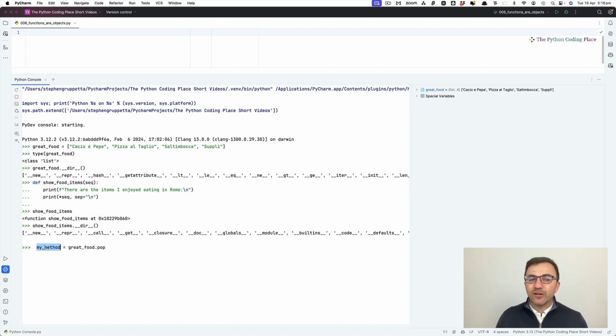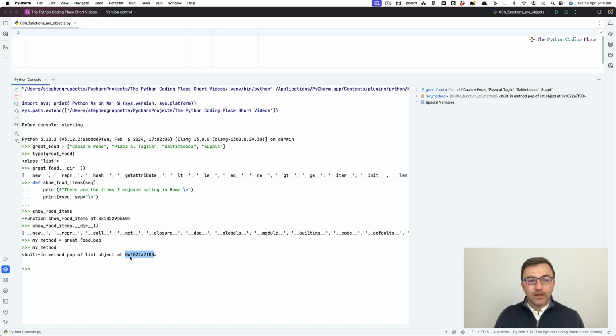I'm simply giving it another name, right? Because it's an object, I can name any object I want. So I'm naming this object that represents a function or a method in this case. Let's just check what my method is. It's the built-in pop, but not any pop. It's bound, so it's of the list object. And you'll find that this is the list object great_food. If you compare those numbers, this is the hex version of that. It should be anyway. So we've got a method, which is an object.